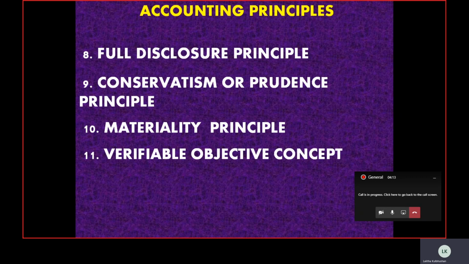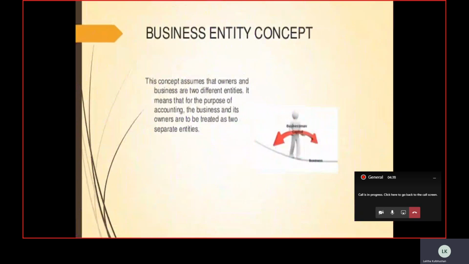So children, let us discuss each principle one by one in detail, and see what accounting practices we follow as per these principles, which are generally beyond our normal understanding. But as we practice these principles, we are supposed to follow them. So let's enter into this, and discuss the first principle, the business entity concept, or we can call it the business entity principle as well.